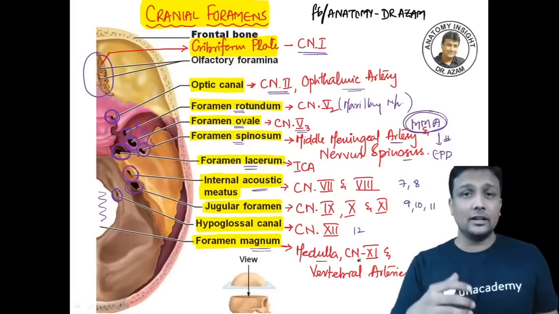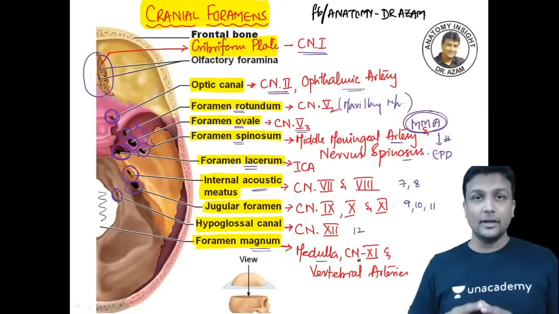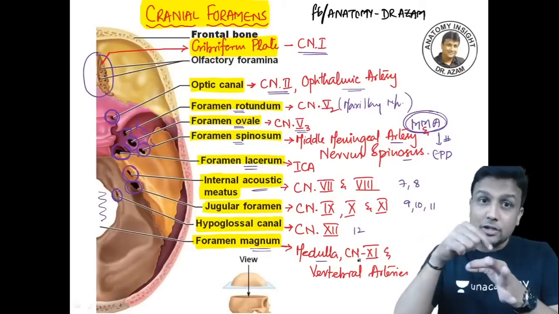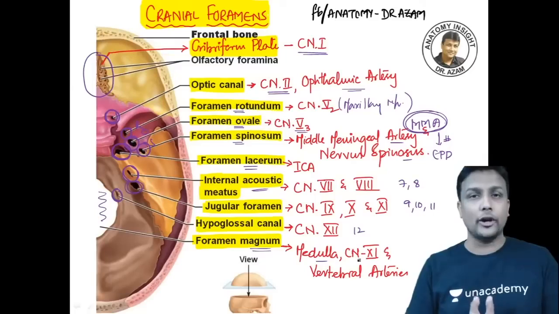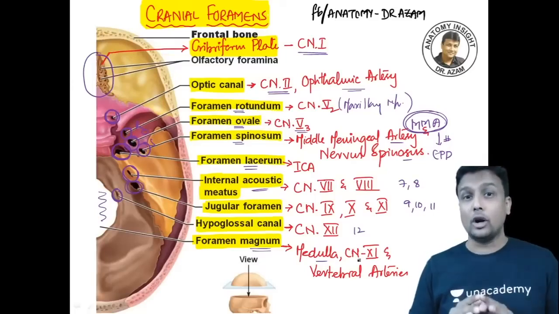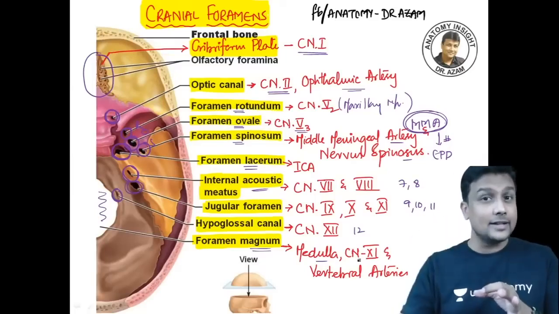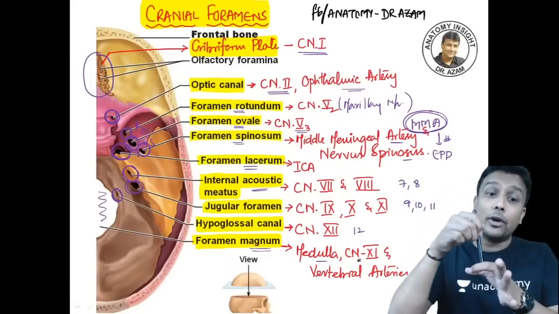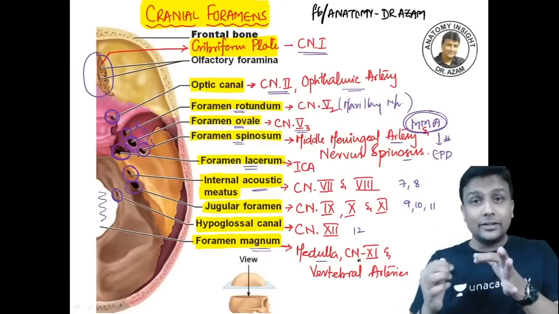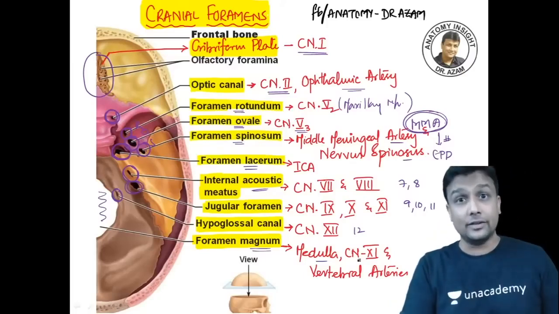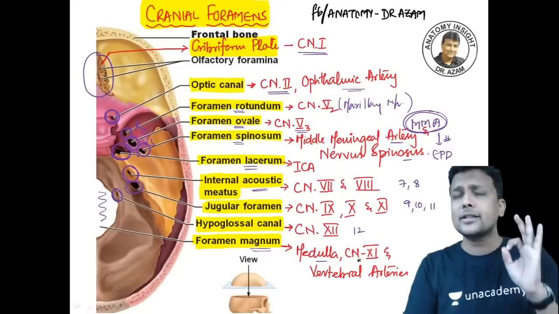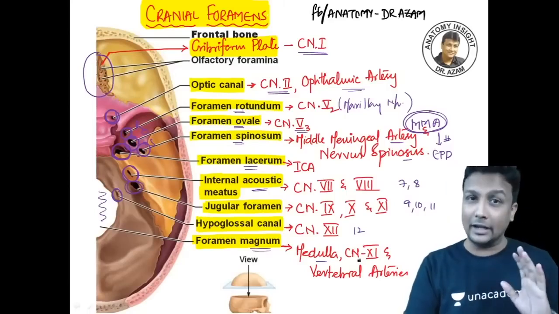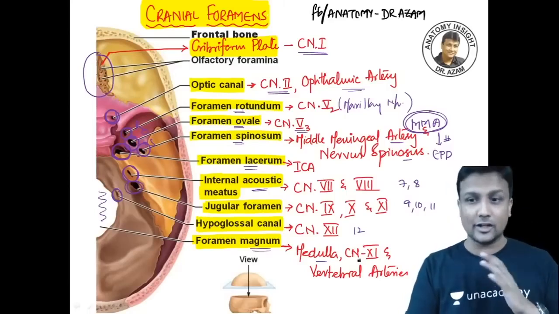Many students I have seen during my live classes, guys, I have seen that they are doing a mistake. They are telling what is going to pass through the foramen magnum. They are telling spinal cord. Remember, it's absolutely wrong. It's written very clearly in the Gray's Anatomy 41st edition. Foramen magnum, it will be still medulla oblongata passing, and after that the spinal cord is going to begin from your C1, guys. So keep a clarity here right now. It's given very clearly in the Bible of Anatomy, Gray's Anatomy, 41st edition, latest one.